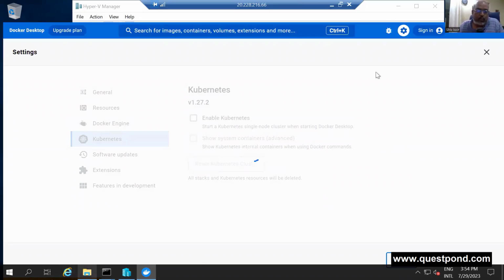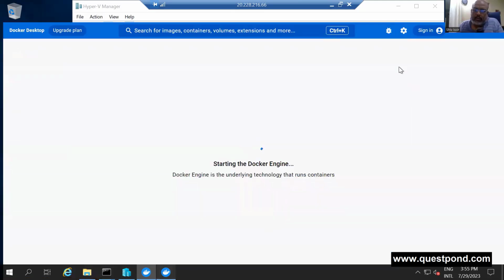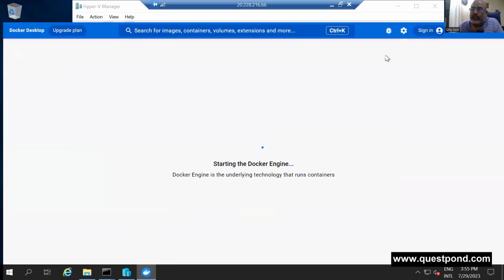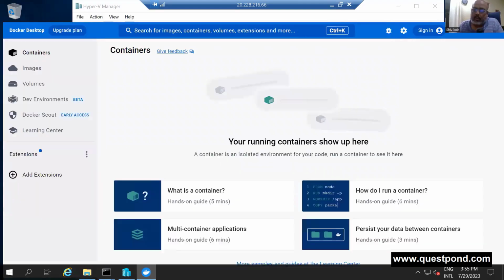To do Minikube, first thing before you start, one most important thing is that your Windows should be configured with Hyper-V. Remember, if you're not configured with Hyper-V, then it does not work. So whatever Windows you select, it should have Hyper-V configured, or else Kubernetes will not work.